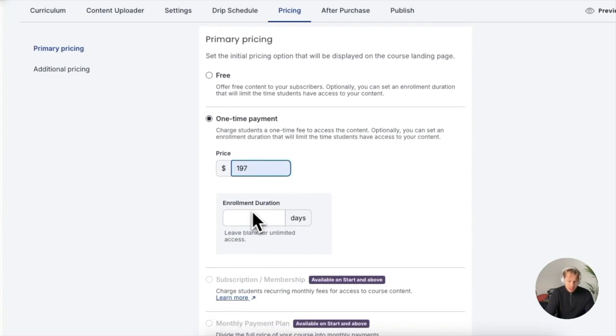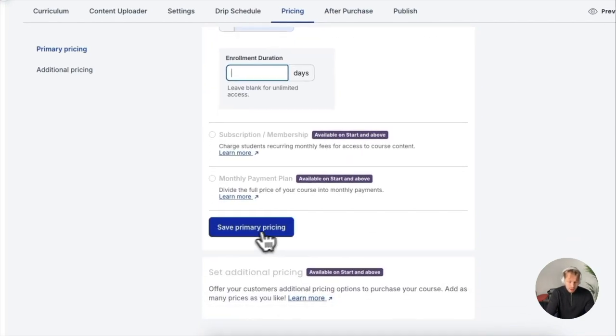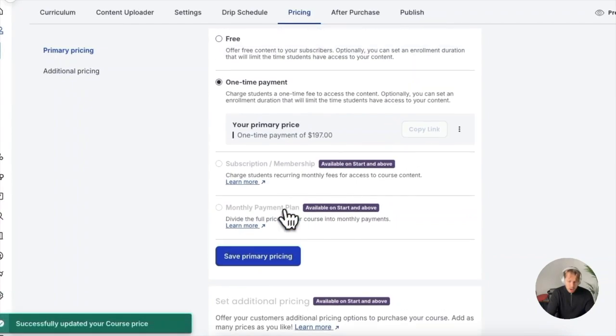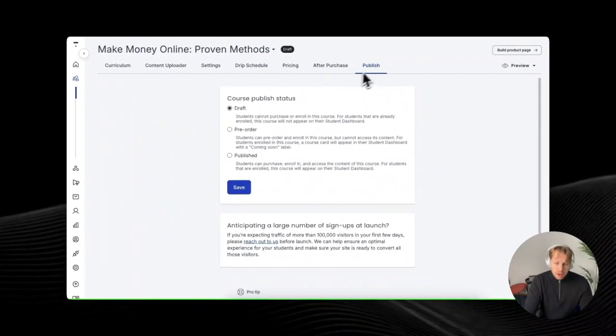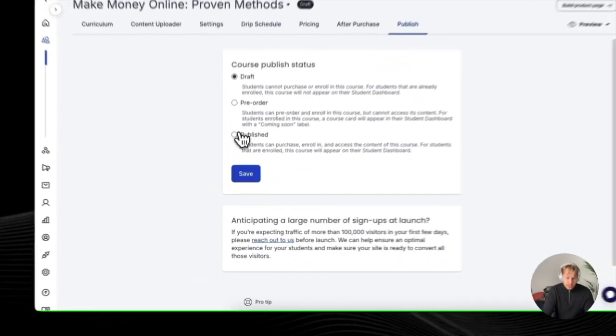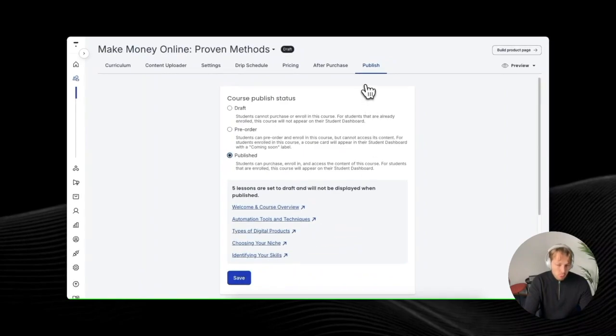And we can set the enrollment duration if we want to limit the time that the students can spend on this course. And then you can just save the primary pricing. Then we can do the after purchase. Then we could go here in the publish tab and click publish and save. But let's not do that just yet because there's one more important thing we need to do for our course.